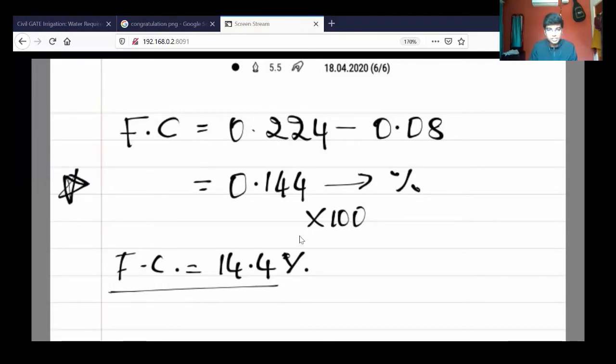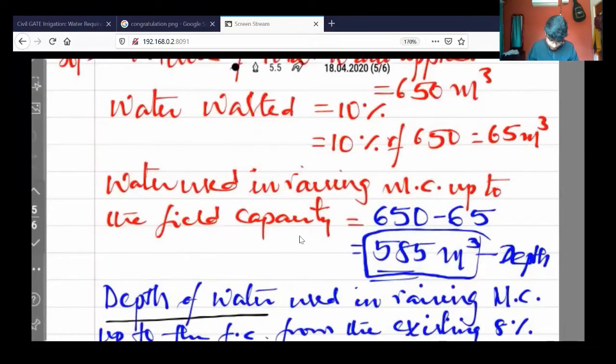We can't say, because it touches the contents, it is one of the points of the content. We are discussing field capacity and moisture content, right? So they may ask you to solve such problems also. So how to calculate the field capacity? This is an important formula to remember, again repeating.